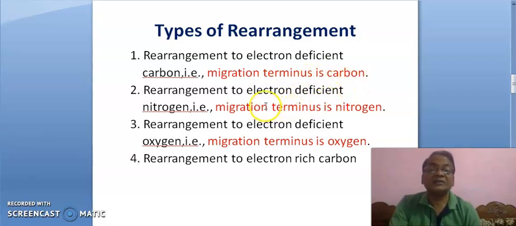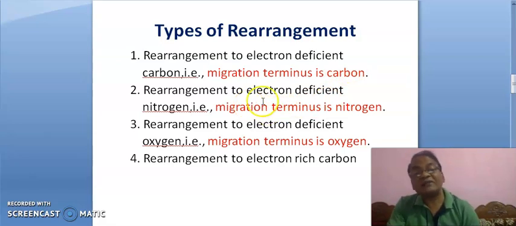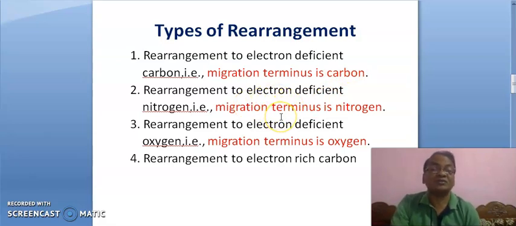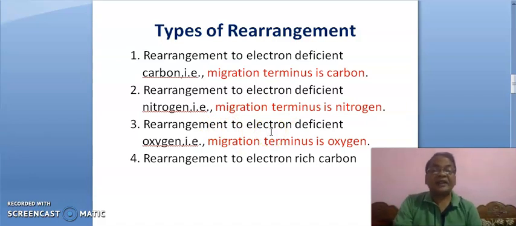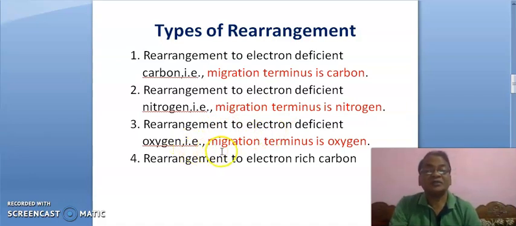Second, rearrangement to electron deficient nitrogen, that is nitrene. Here the migration terminus is nitrogen. Third is rearrangement to electron deficient oxygen, meaning oxonium cation. Here the migration terminus is oxygen.